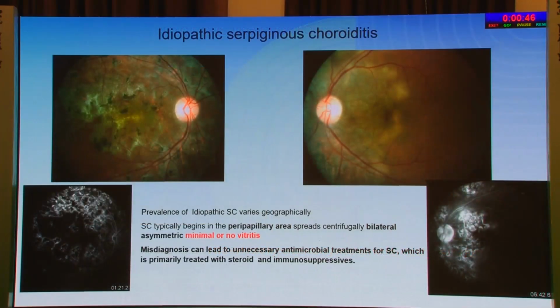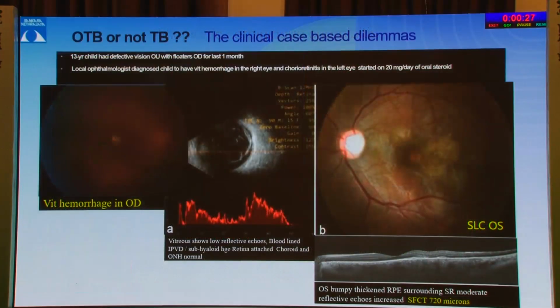Whereas idiopathic serpiginous choroiditis, which occurs in the non-endemic regions, typically begins in the peripapillary region. It spreads centrifugally, bilaterally, and is asymmetric with minimal or no vitritis. A misdiagnosis can lead to unnecessary antimicrobial treatments for idiopathic serpiginous choroiditis, which is often treated with steroids or immunosuppressives.